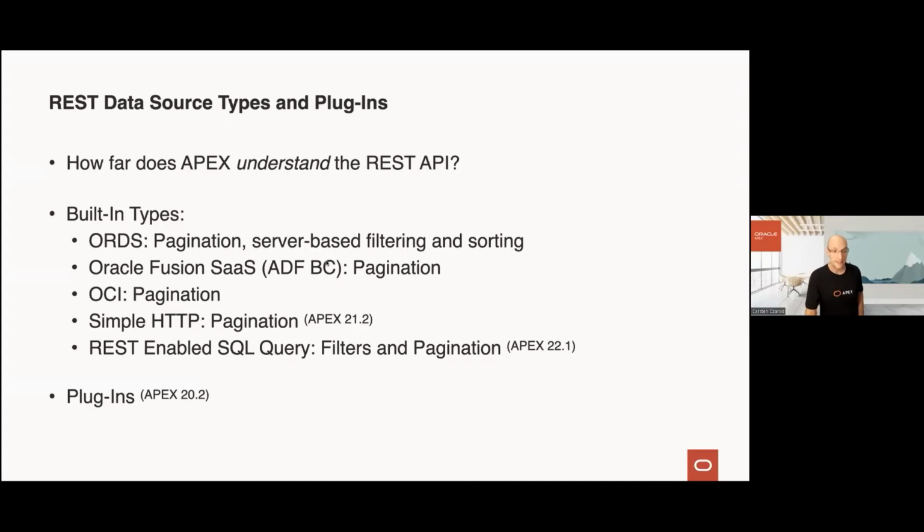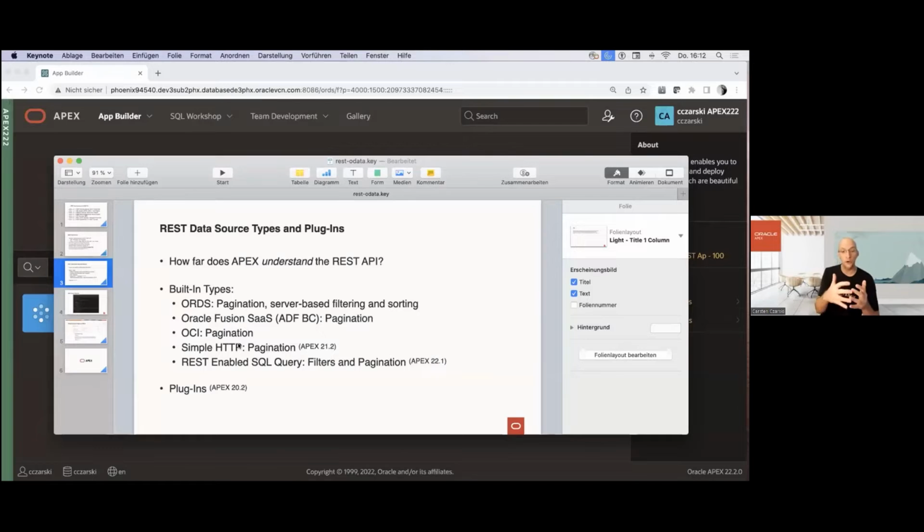Same thing, we have Fusion SaaS services where Apex understands how the pagination works. For OCI, Oracle Cloud Infrastructure, for these REST APIs, Apex understands how the pagination works. For REST-enabled SQL queries, Apex understands how filters and pagination work. And here is the part where OData comes into the picture. OData also allows you to send filters along with your request, so that filtering happens on the REST API side and not that everything is downloaded and Apex has to do all of this: sorting, pagination.